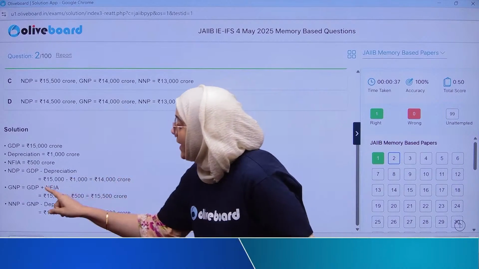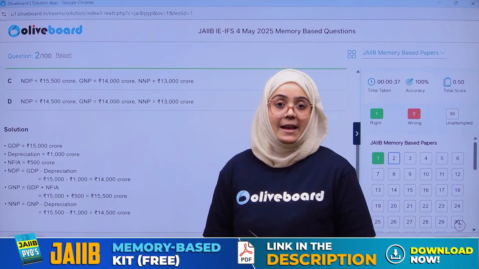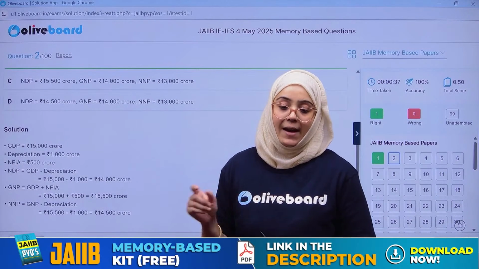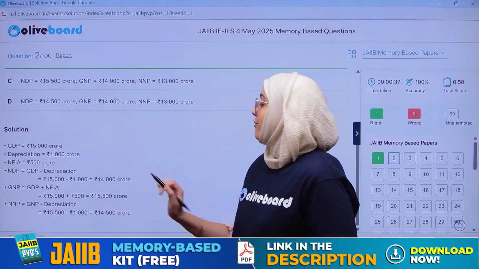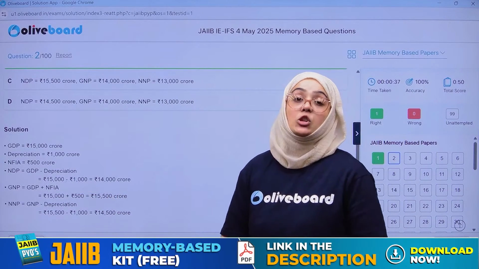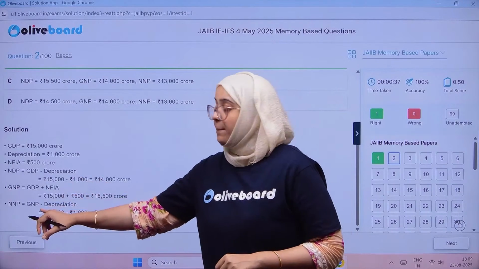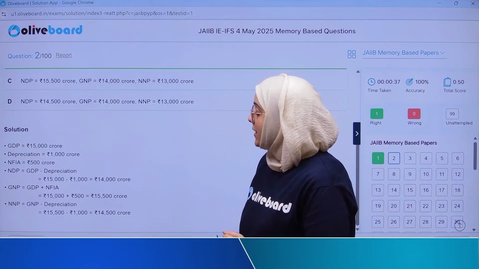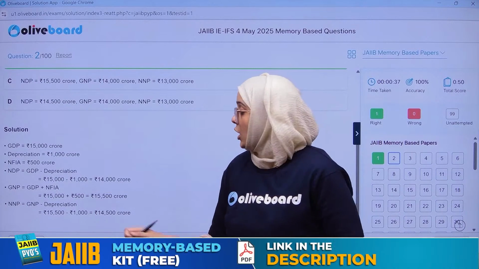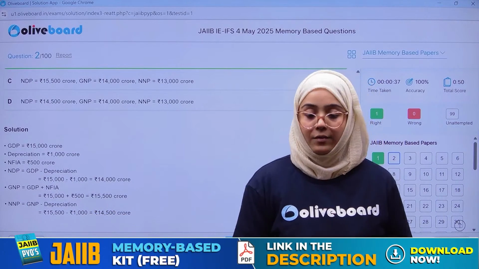Now we have to calculate the gross national product. The formula is GDP plus NFIA, gross domestic product plus net factor income from abroad. So we got 15,500. And if we want to calculate the net national product, very simple. GNP minus depreciation is equal to net national product. So 15,500 minus 1,000 is equal to 14,500.